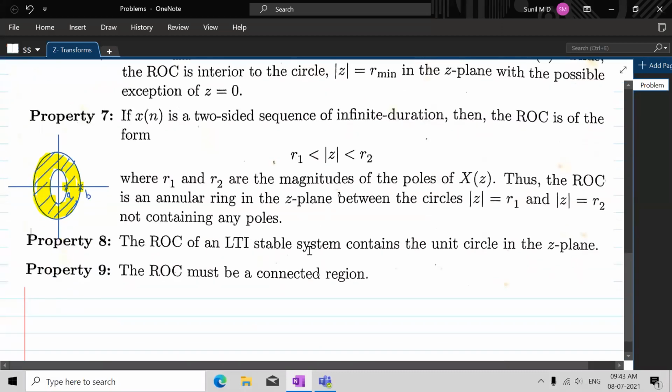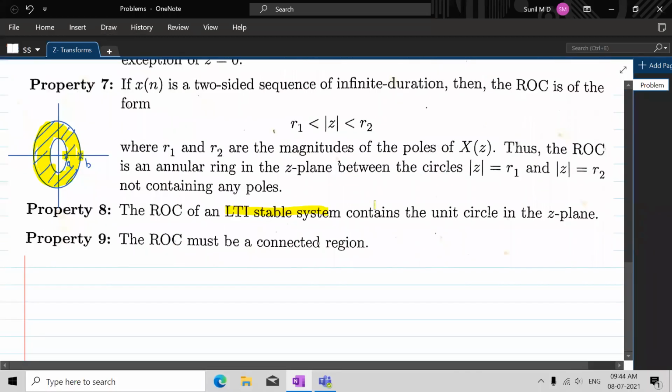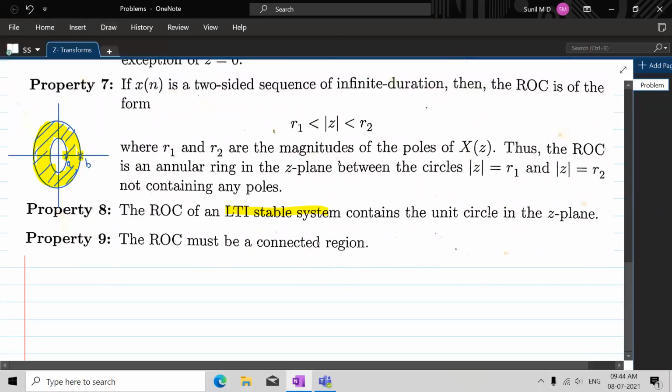Now, the ROC of a stable LTI system. This is another very important property: the ROC of a stable LTI system contains the unit circle. What do they mean by that? It's quite interesting. Just by seeing the region of convergence, we can say whether the system is stable.